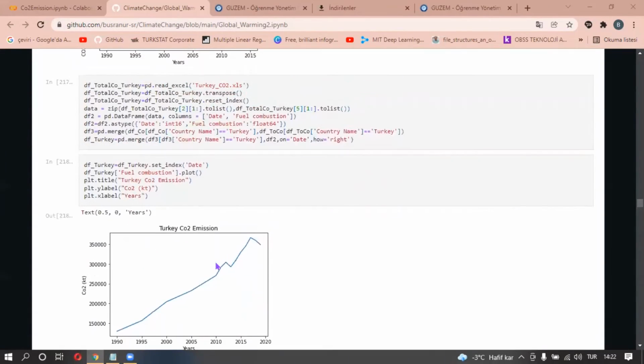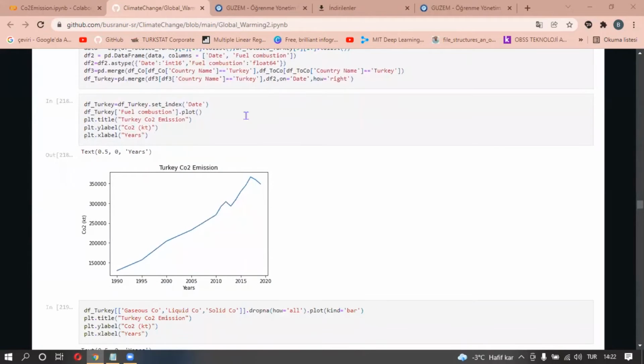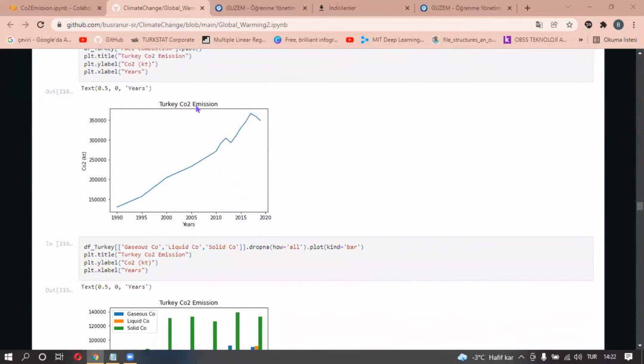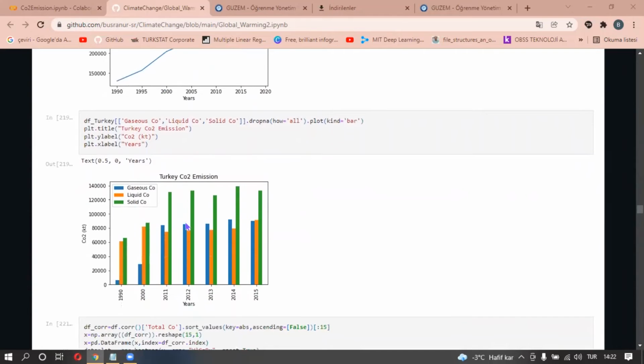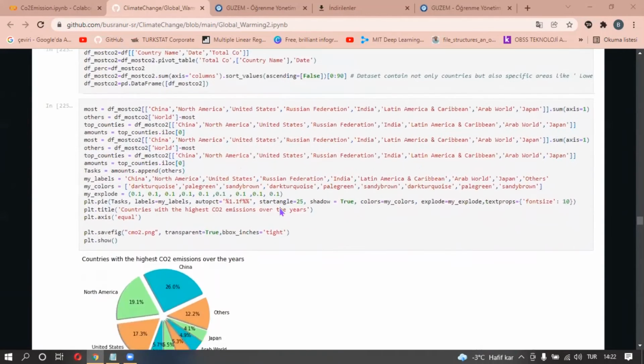Because the other dataset has lots of empty values for Turkey, we use an extra dataset which we got from the Turkish Statistical Institute, and we made a plot especially for Turkey which shows total carbon dioxide emissions by the years, with the type of fuel, and there is a correlation between total carbon dioxide and the other features.